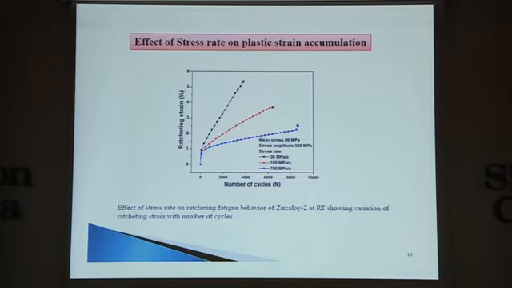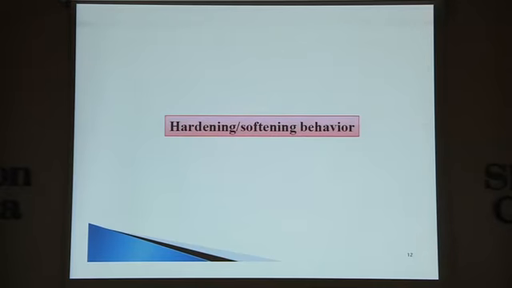In the other two cases, the life is continuously decreasing, and the rate of plastic strain accumulation also increases, because it's a negative impact. When the plastic strain accumulation decreases, the life automatically increases. So in this case we got the improvement in fatigue life as the stress rate is increased.